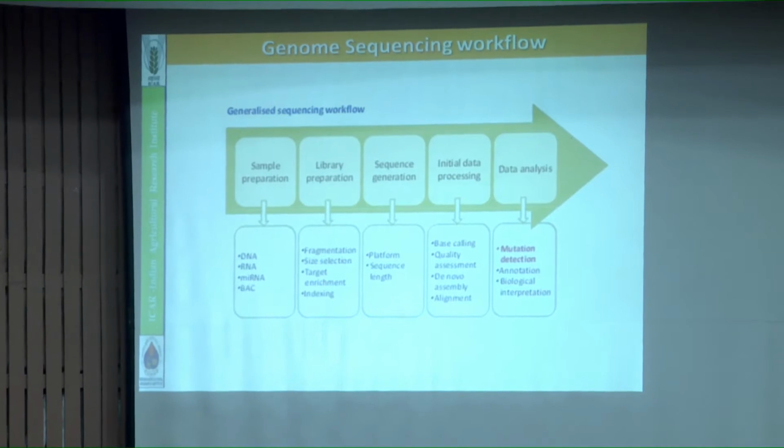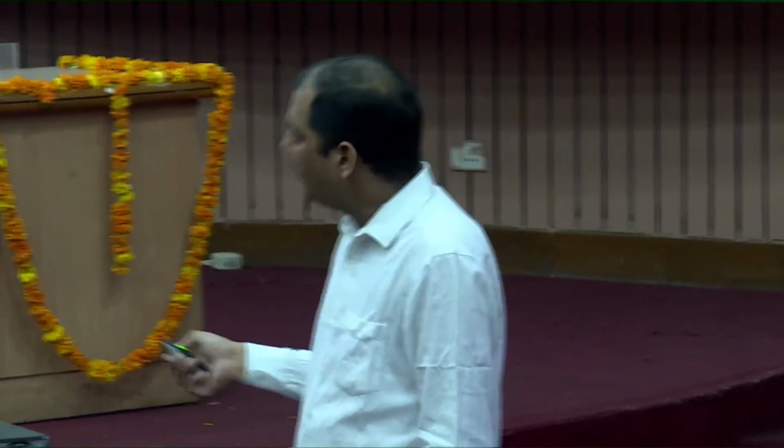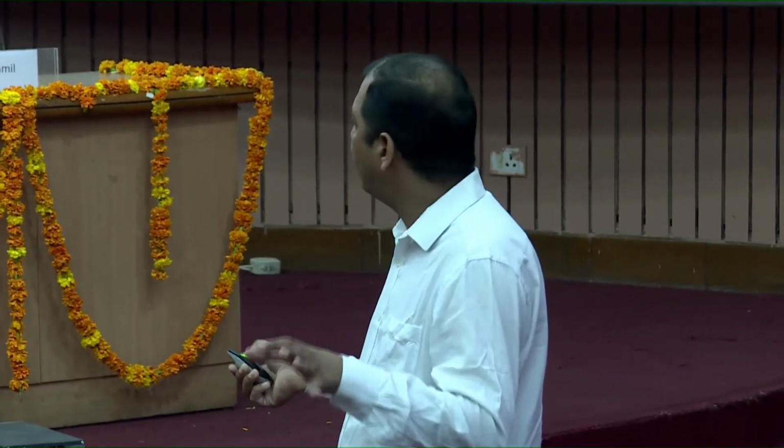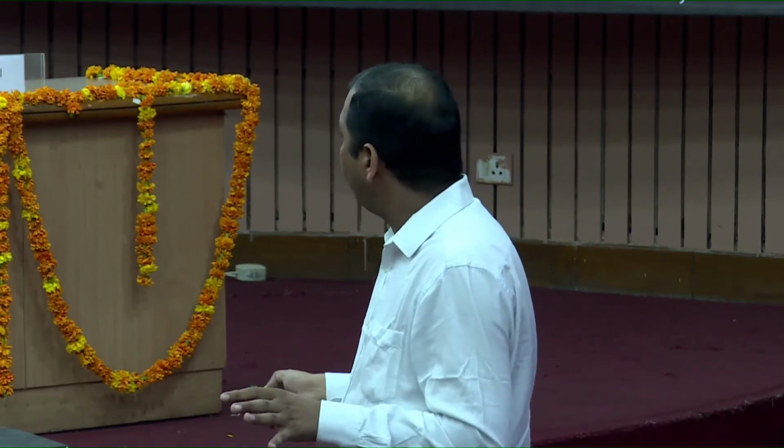As I discussed, there are so many libraries you can make, but based on choice, you can go for that library preparation. For example, Illumina short reads, and PacBio, which I will discuss later on, is long reads. Similarly, DNA will be cut into different sizes, and you need size selection, 150 base pair or 100 base pair, and target and indexing.